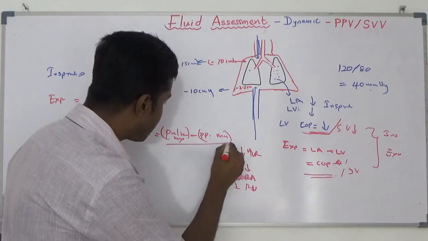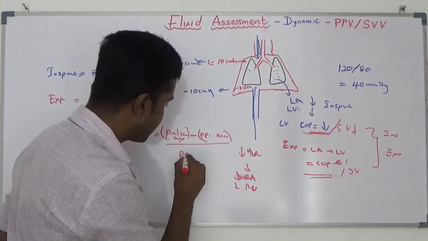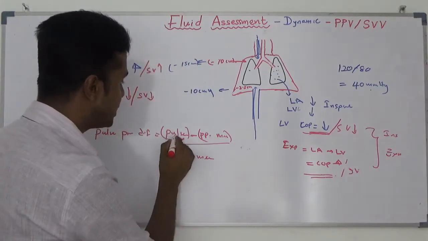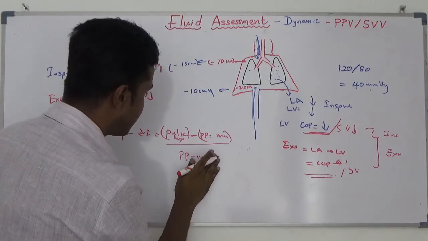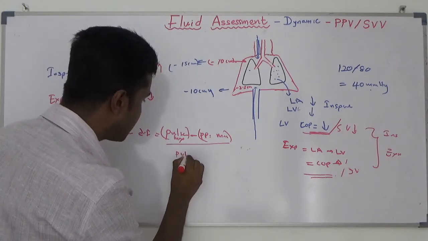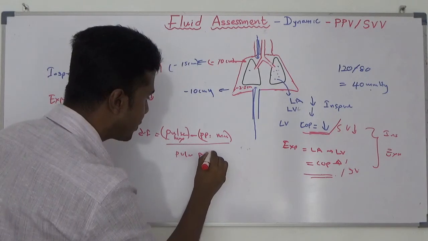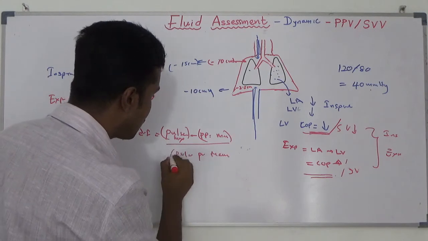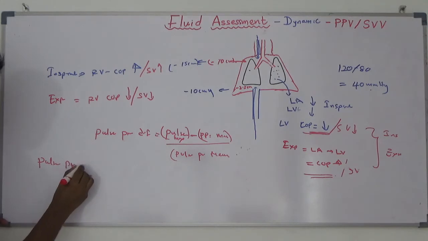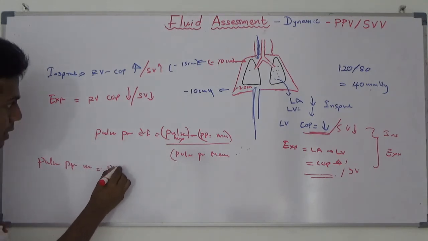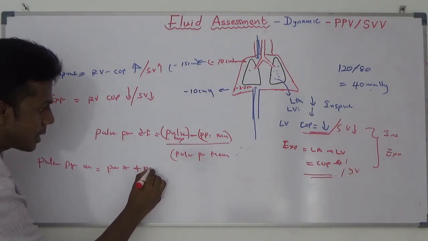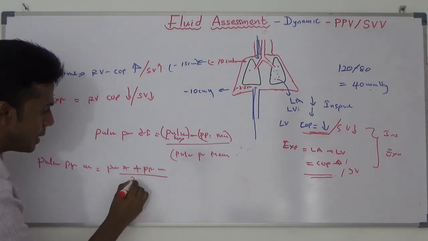If you divide it by the pulse pressure mean, how are you going to calculate the pulse pressure mean? These two taken and divided by 2. Pulse pressure mean is pulse pressure maximum plus pulse pressure minimum divided by 2.